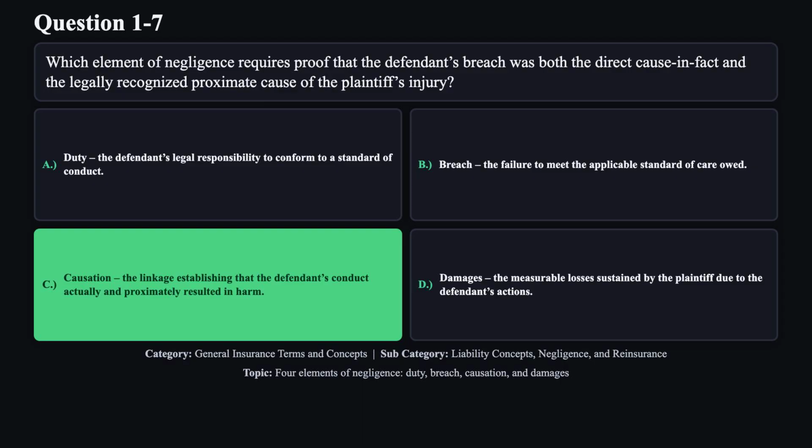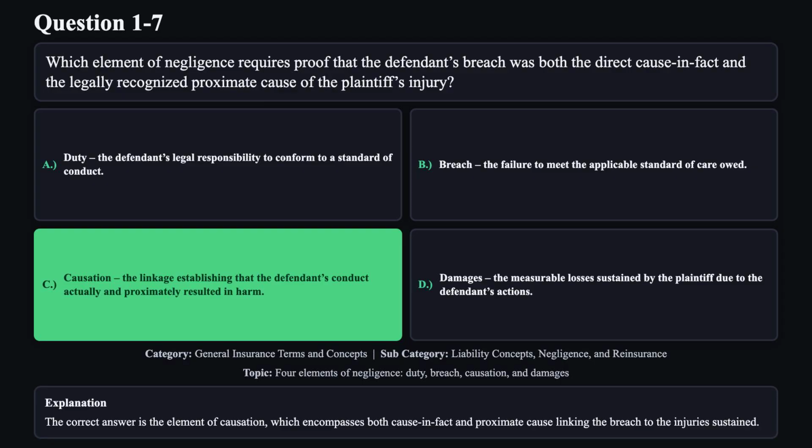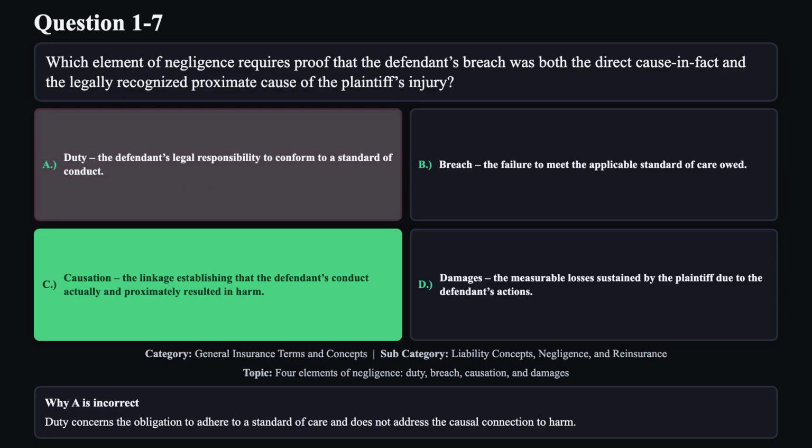The correct answer is C. The correct answer is the element of causation, which encompasses both cause in fact and proximate cause, linking the breach to the injury sustained. Reason A is not correct. Duty concerns the obligation to adhere to a standard of care and does not address the causal connection to harm.